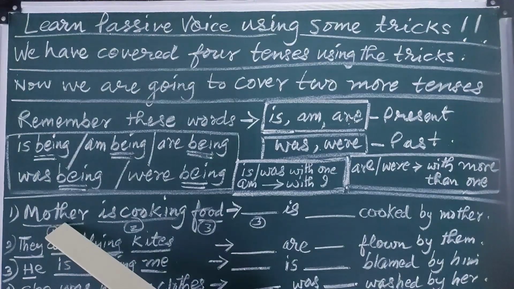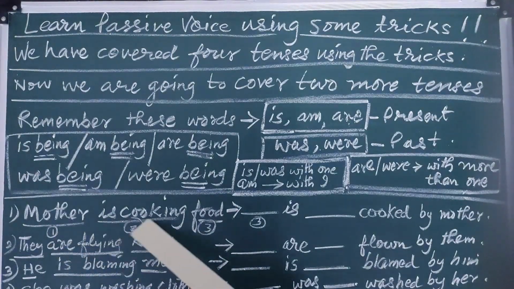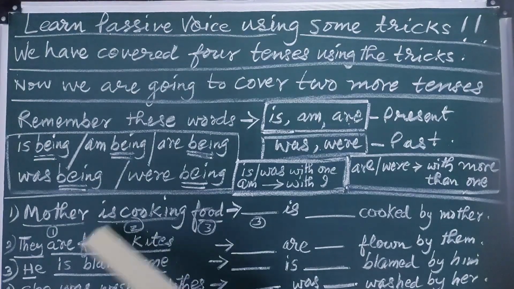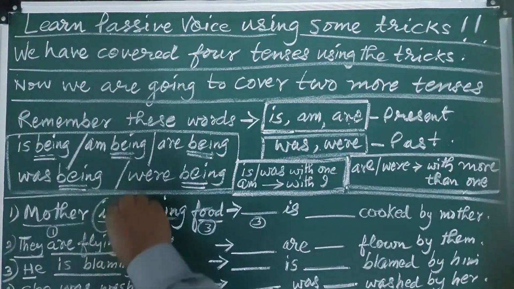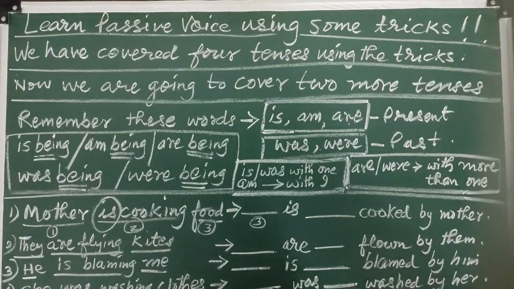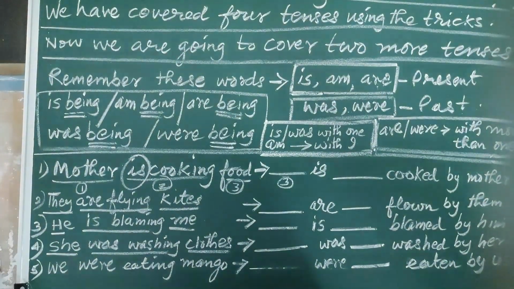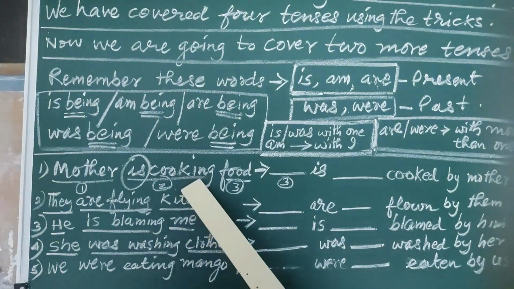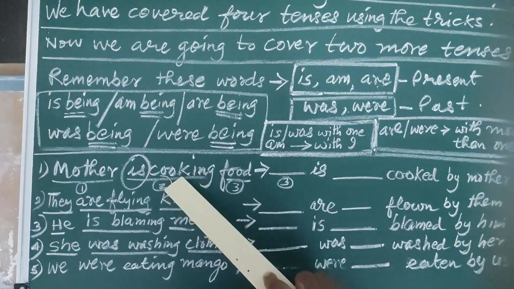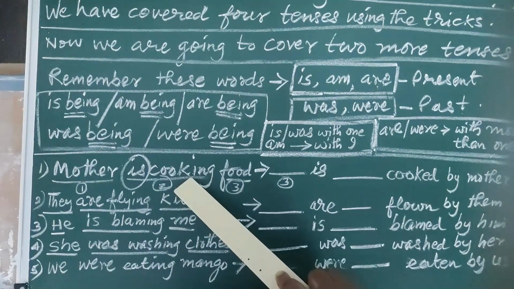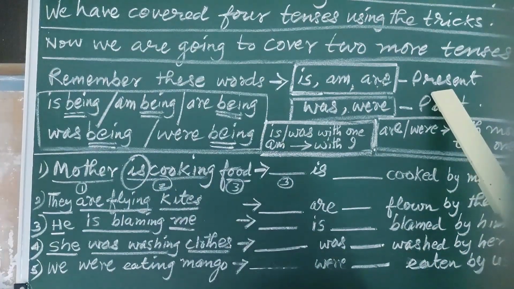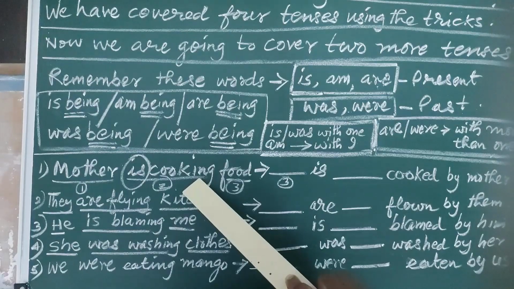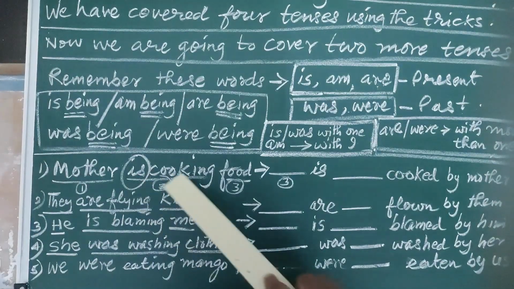Now let us see. The first sentence is written here: Mother is cooking food. See, is. The sentence has given us an indication. What is that? Is is written here. Now let us see. There is an ing in the main verb. This is again an indication that it is in the continuous tense. Now we will learn that is belongs to present and ing is for continuous. That means the tense given is present continuous.